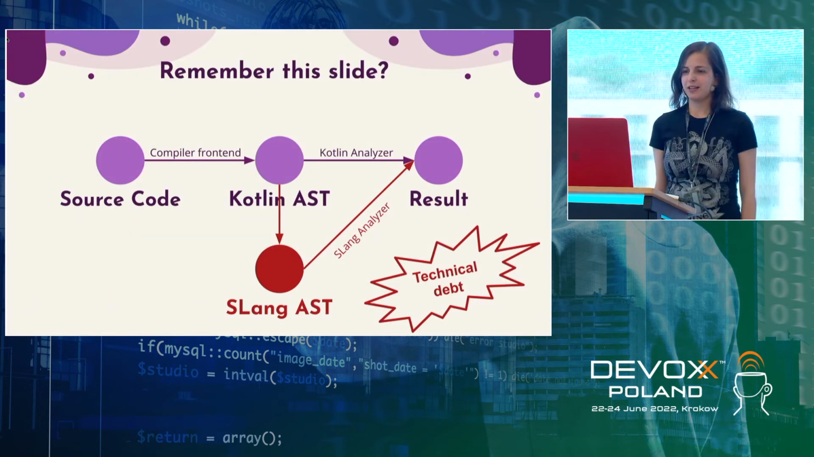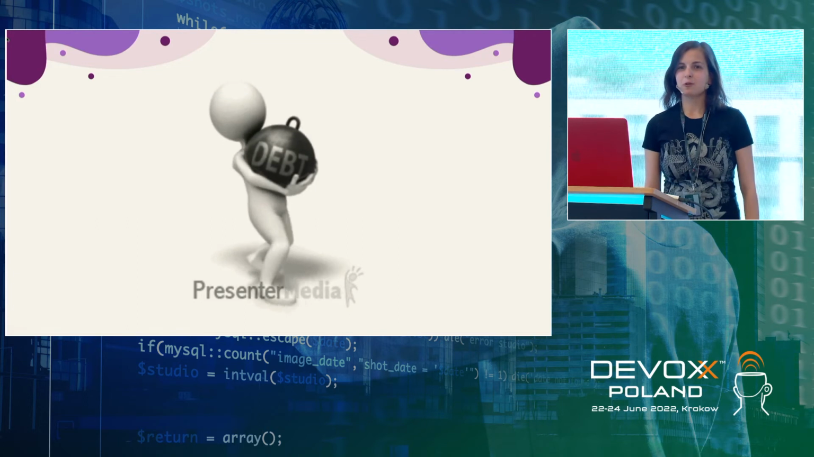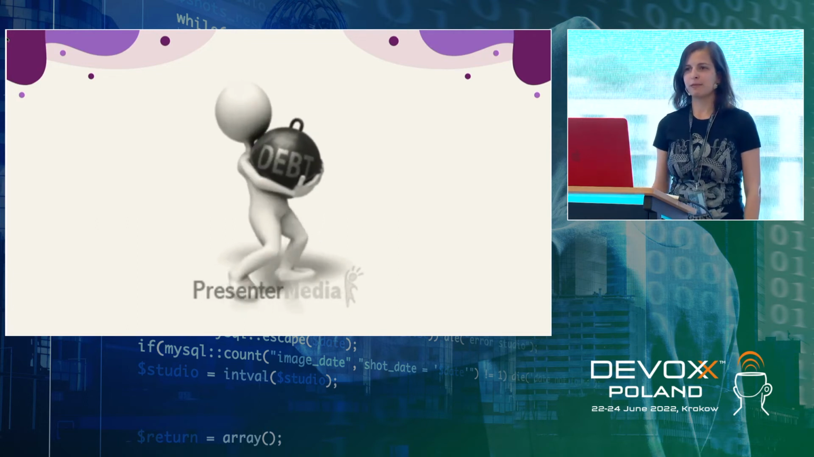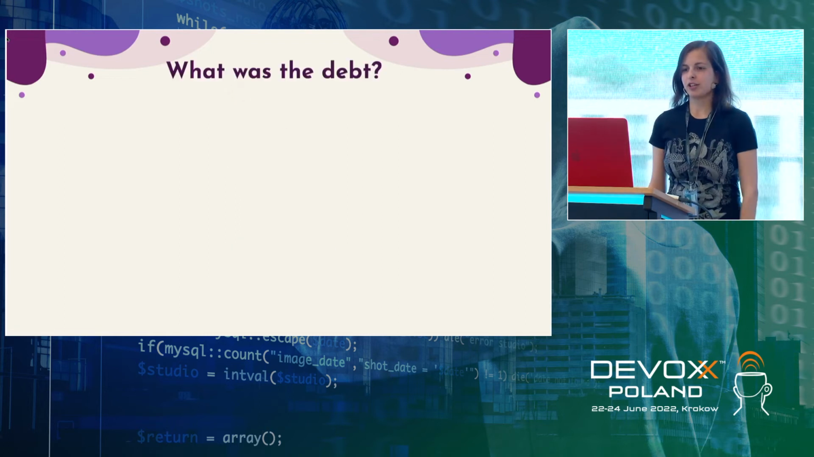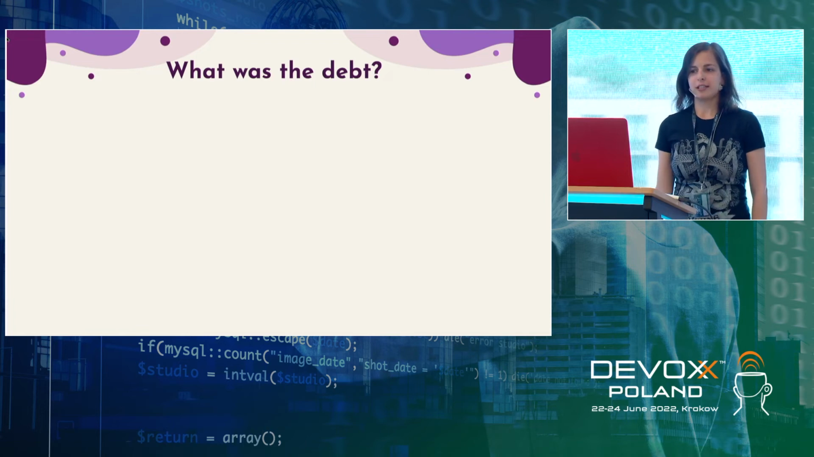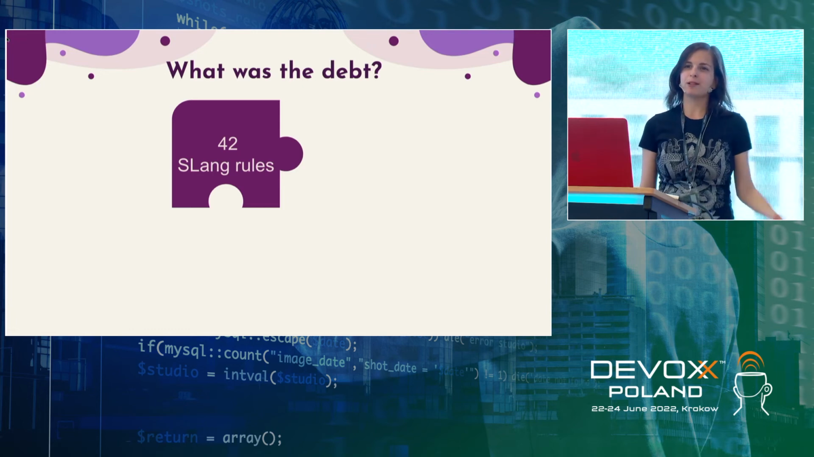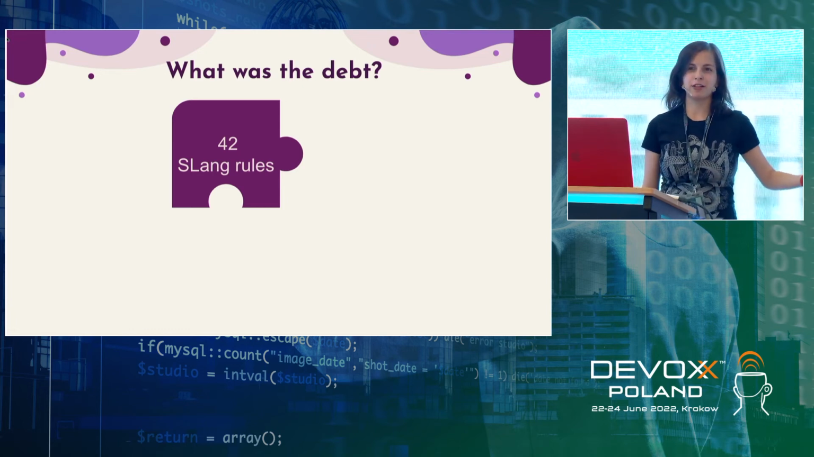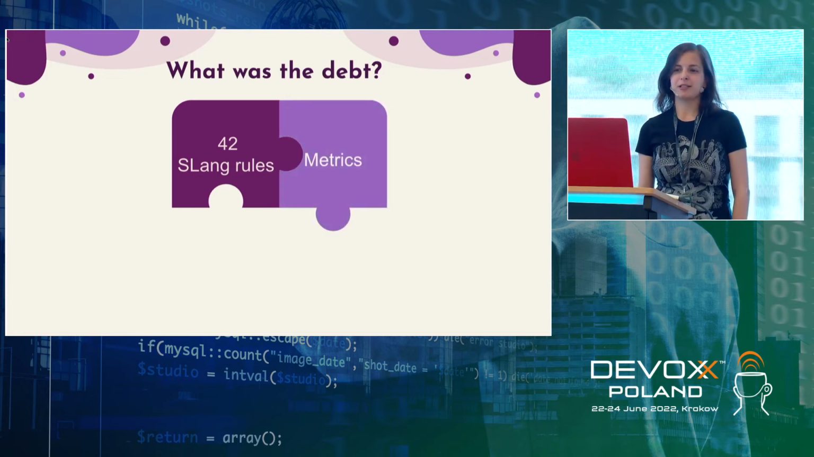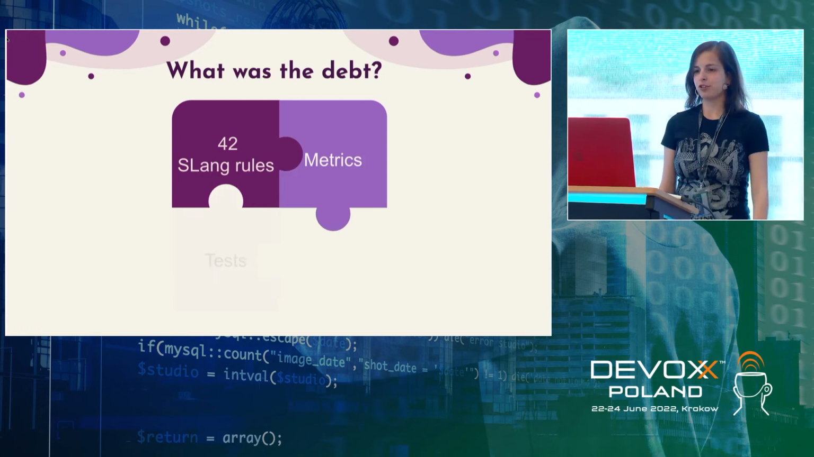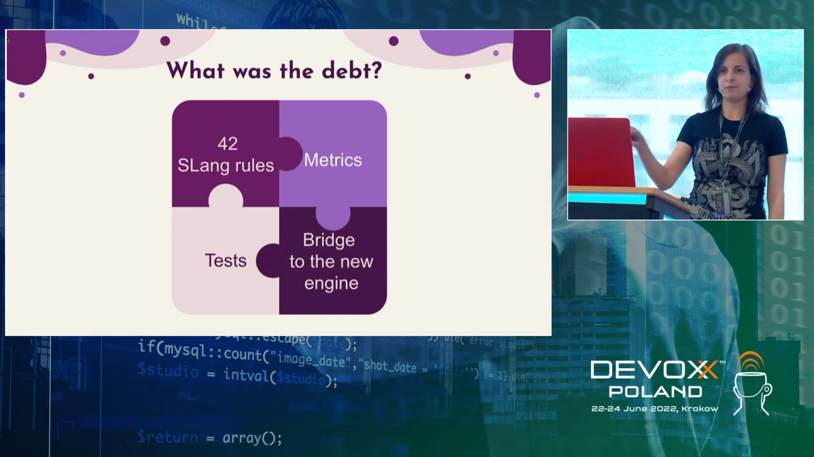You remember this slide. We had some technical debt, and that was time to pay it. It was very boring, very uninteresting work, so I am not going to tell you how we did it, because it's simply to do. But I'll share some things. What was actually the debt? The debt was 42 Slang rules. Before this, I told you that there were 40 rules, but while we tried to pay this debt, we calculated and found out that there are 42. We had some metrics in our debt that we needed to rewrite to use the new approach. We had tests, and we had a bridge to the new engine, because you remember this ugly scheme.